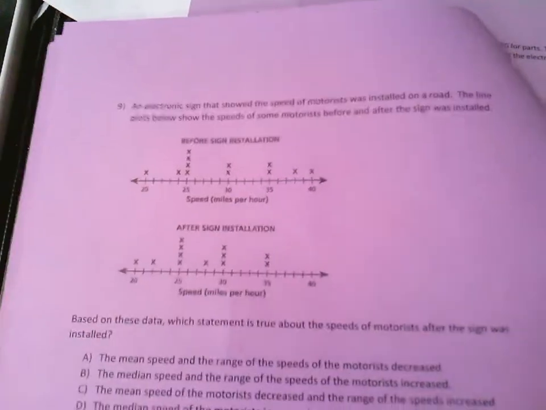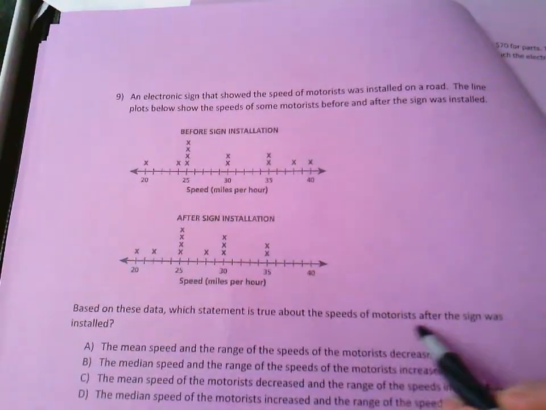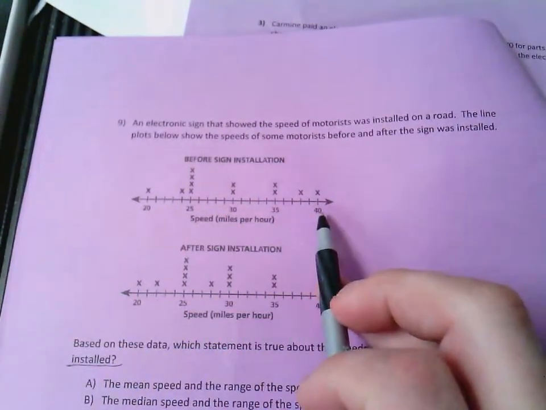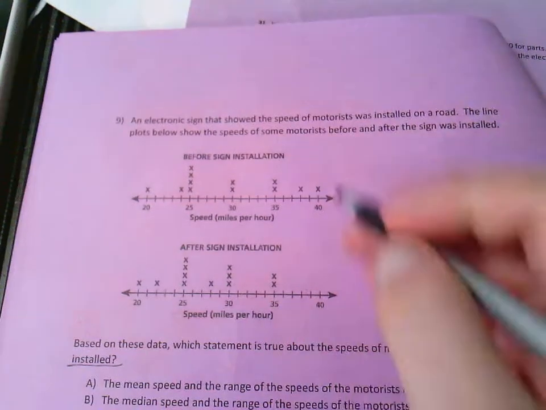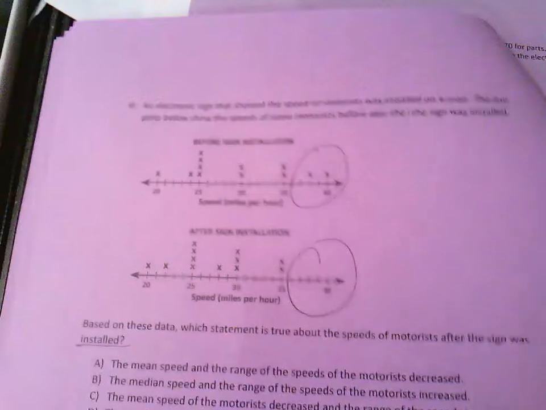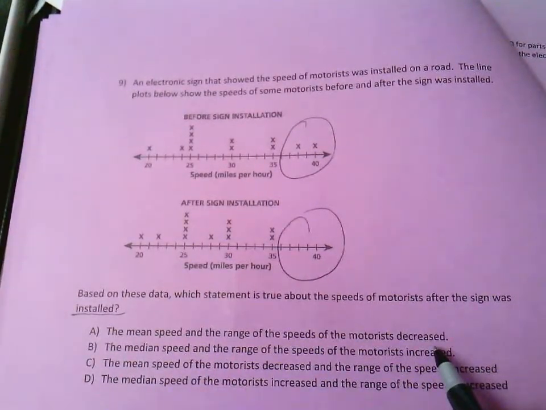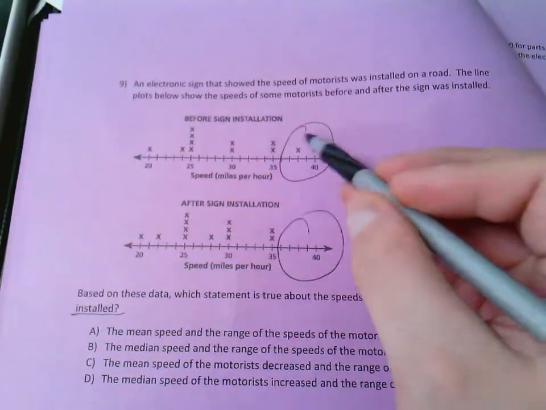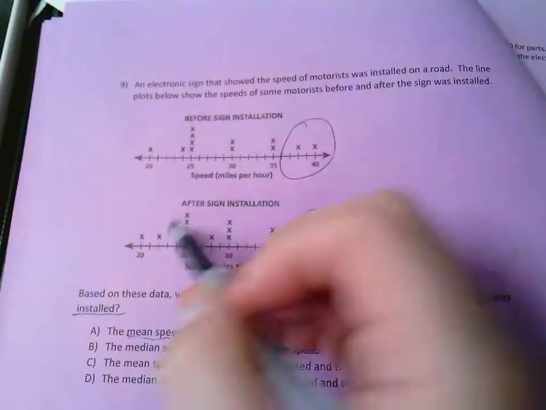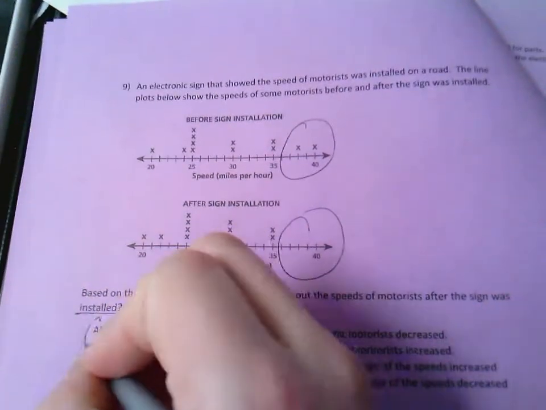All right, another problem that we've seen before. Based on these data, which statement is true about the speeds of motorists after the sign was installed? So before the sign, here's your dot plot. After the sign, here's your dot plot. What's missing? Okay, those two. All right. So here it says the mean speed and the range of the speeds of the motorists decreased. Well, if you take out these two, then yeah, the average speed is going to decrease. And also look at the range. The range is 20 to 40 on this, 20 to 35 on this. The answer to this is A.